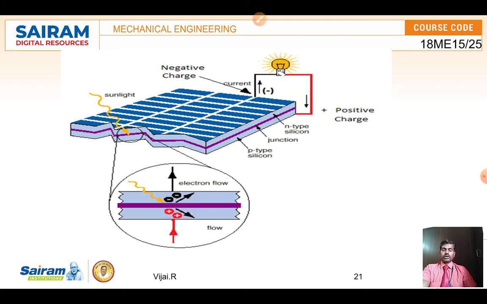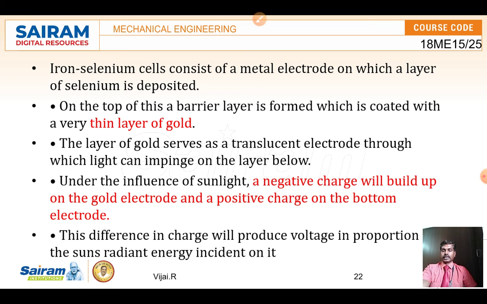When light falls on the selenium cells, the P type and N type silicon will act. So here the negative charge will build up on the gold electrode. There is a gold plating layer over the layers of this selenium, so it will make a good surface to improve the performance of it. Under the influence of sunlight, a negative charge will build up on the gold electrode and a positive charge at the bottom of the electrode. So here the difference in energy will produce the voltage. So we know that voltage is going to be produced.